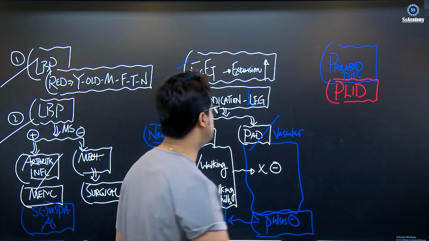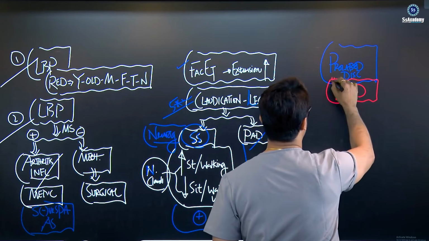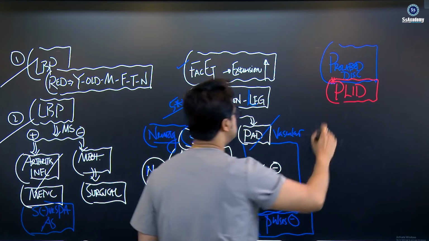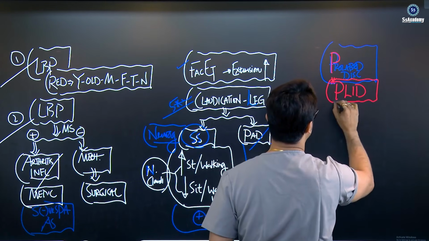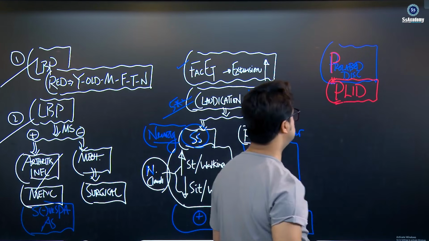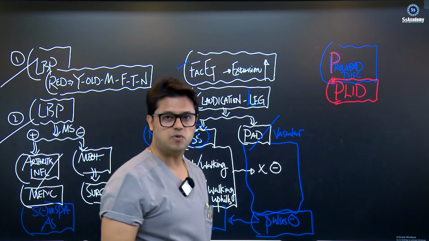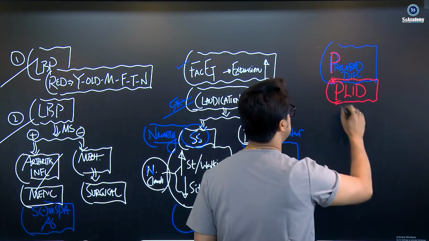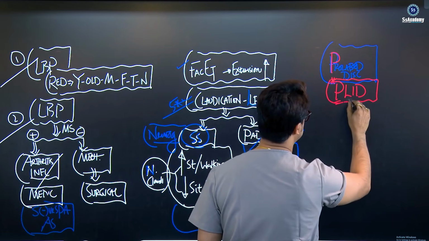Posterior is the most common, that's why posterior. And sometimes vertical prolapse also happens. So forget them. Just remember the prolapsed lumbar intervertebral disc is posterior or posterior lateral, you can remember. So prolapsed lumbar intervertebral disc is in the lumbar zone.